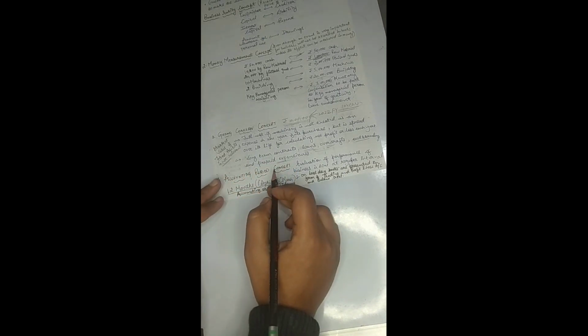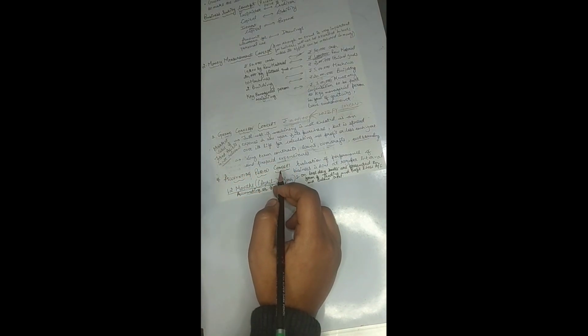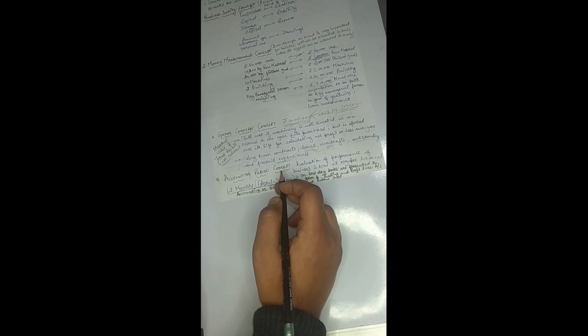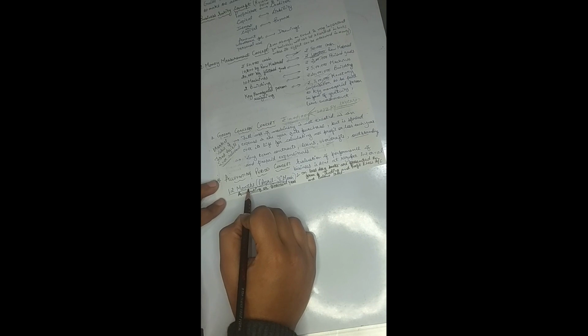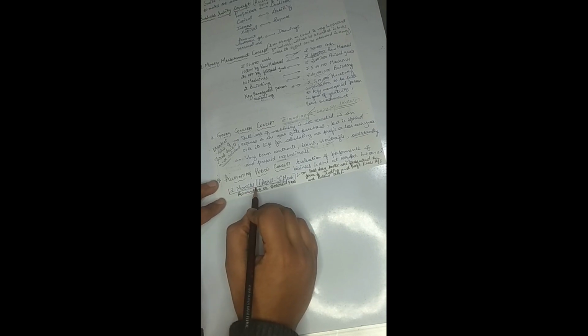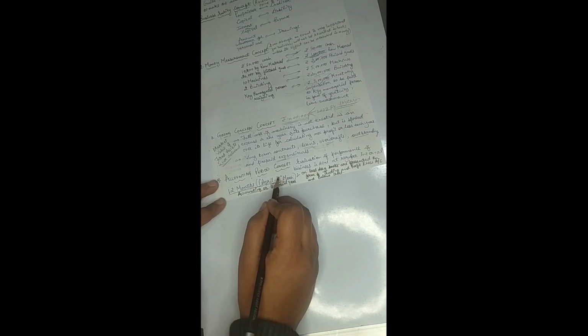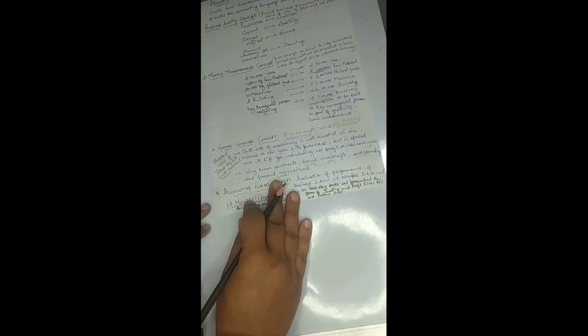Sometimes you can also see quarterly financial statements, or some firms even make up their financial statements after 6 months, right? But this 12 months period is compulsory for each and every organization to prepare its financial statement, trading and profit and loss account. The firms can also prepare their financial statements after 3 months or 6 months as they find suitable. Right? I hope these 4 concepts are clear.